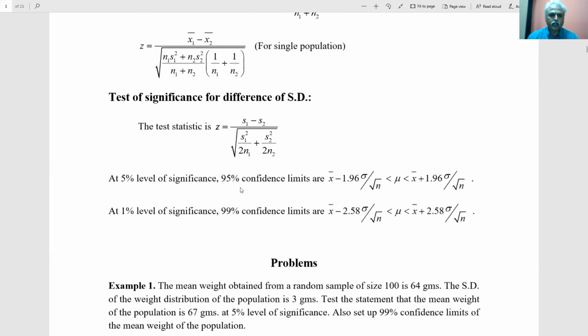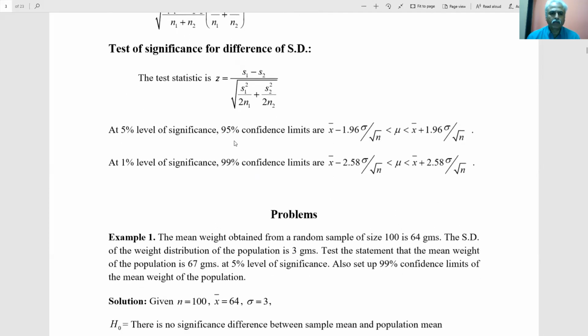Now what is meant by 95% confidence limits? Both are the same: 5% level of significance means 95% confidence limits. Once again I am telling about this confidence. Whenever I make a statement, suppose the height of boys in Belgaum is 5 feet 9 inches, somebody asks you how confident you are about this. Any statement made has some confidence, 100% confident, 90% confidence. That type of confidence we are taking here. 95% confidence is equivalent to 5% level of significance. Some of the statements we make, we are sure of with 99% confidence, which is 1% level of significance.